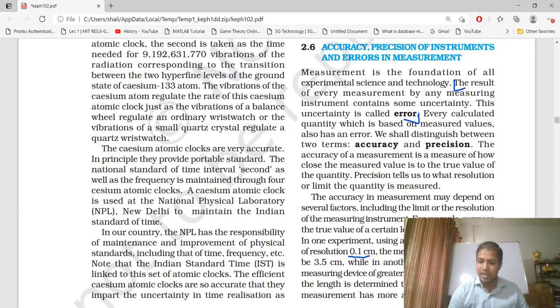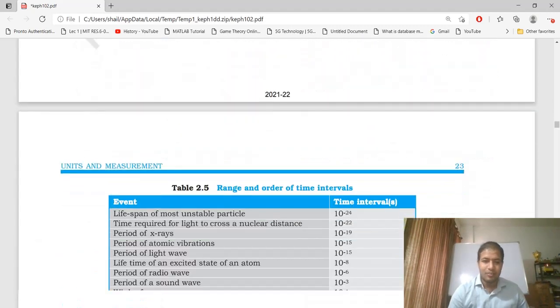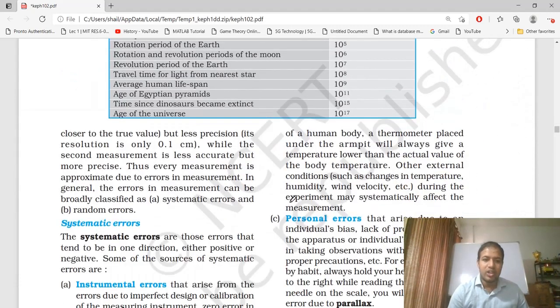The first measurement, 3.5, has more accuracy because it is closer to the true value 3.678, but less precision. Its resolution is only 0.1 centimeter. While the second measurement is less accurate but more precise. Thus, every measurement is approximate due to errors in measurement. In general, the errors in measurement can be broadly classified as systematic error and random error.